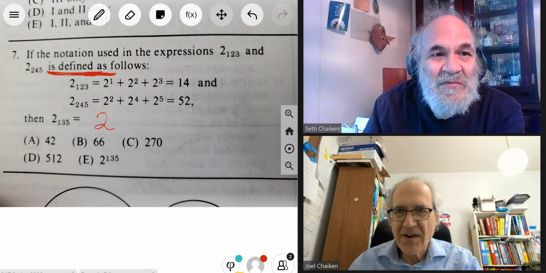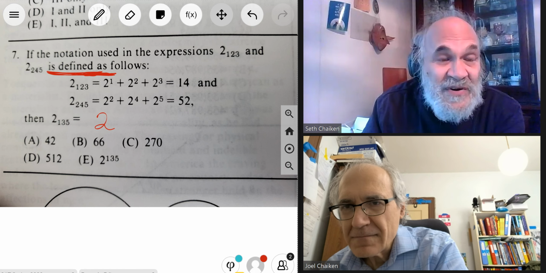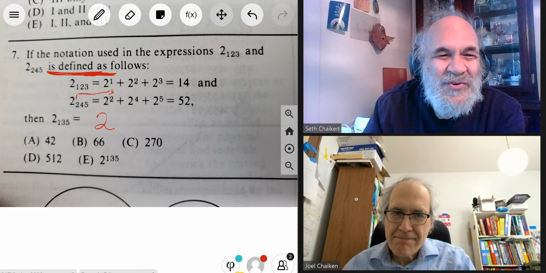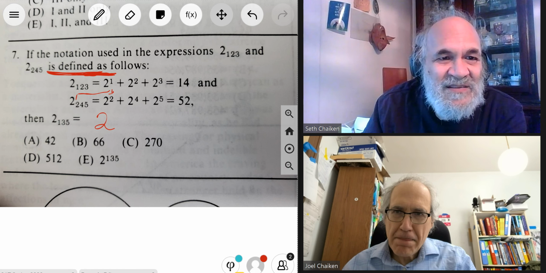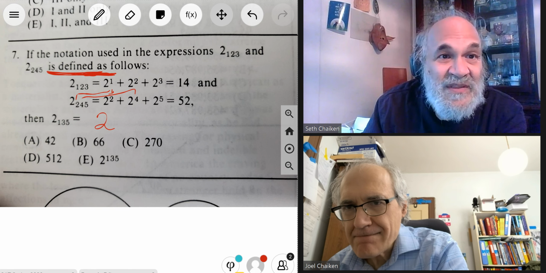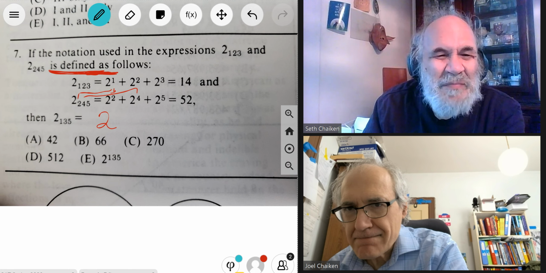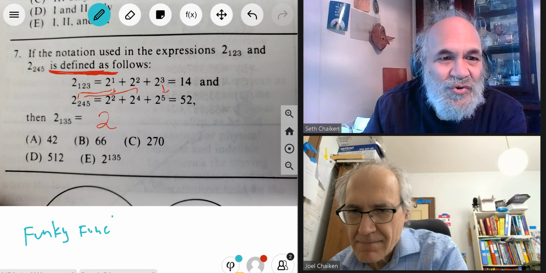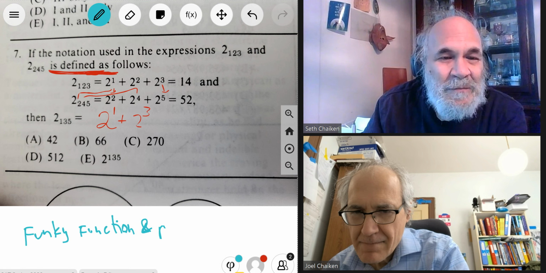The method is you take the first little digit under the 2 and you make it the exponent of a power of 2. You take the second little number under there and make it the exponent of another power of 2. And so for the third. And then you add them up. So you do 2 to the 1 plus 2 to the 3 plus 2 to the